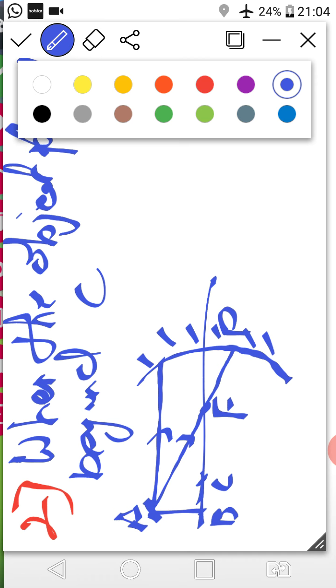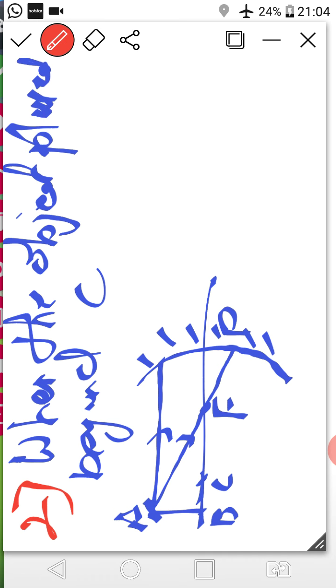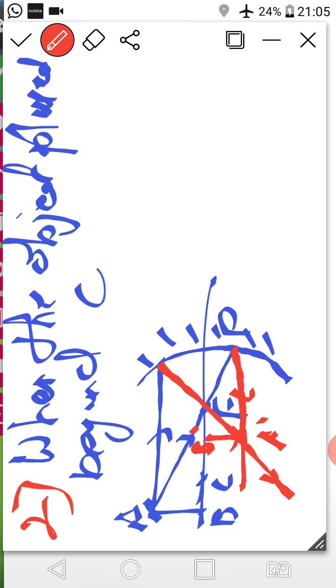So the ray which is parallel will reflect through the focus, and the ray which passes through the focus will reflect parallel to the principal axis. If you observe, this is your A dash, where both the reflected rays intersect. So this is your image, where I mention B dash, right class?